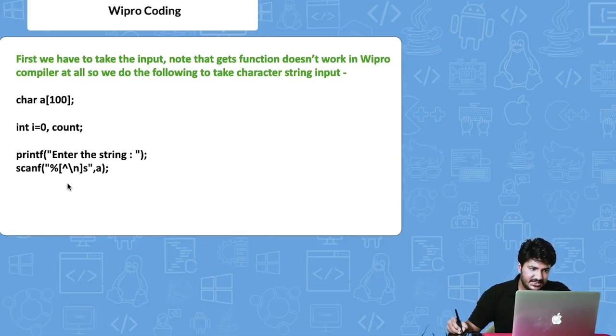So yes, there is a percentage sign, and then there is the apostrophe, then \n, then a percentage sign before it, and then s. Basically, this is what you have to write to read a string instead of gets in the Wipro compiler, right? So first you take the input.